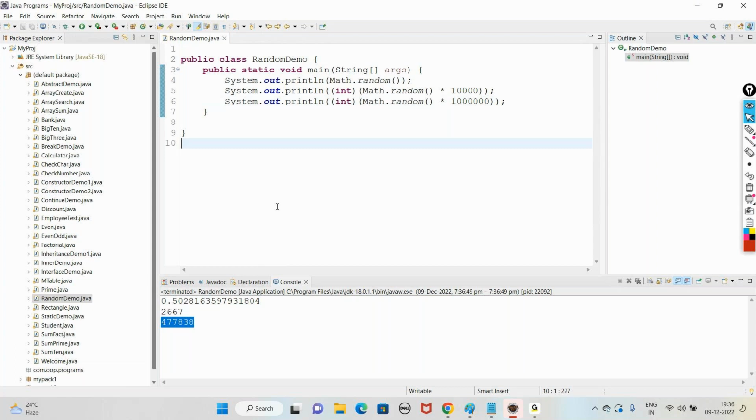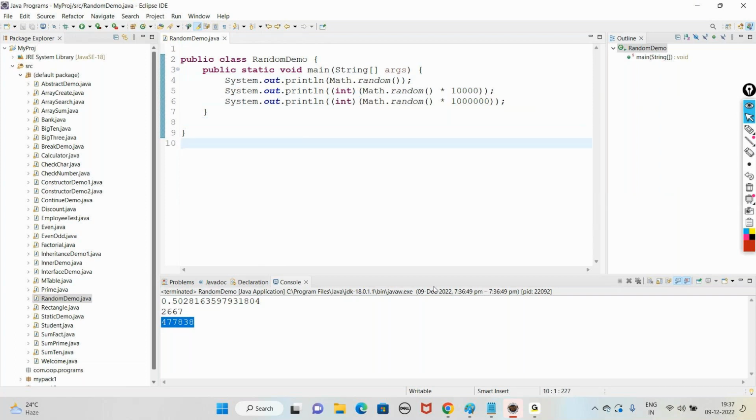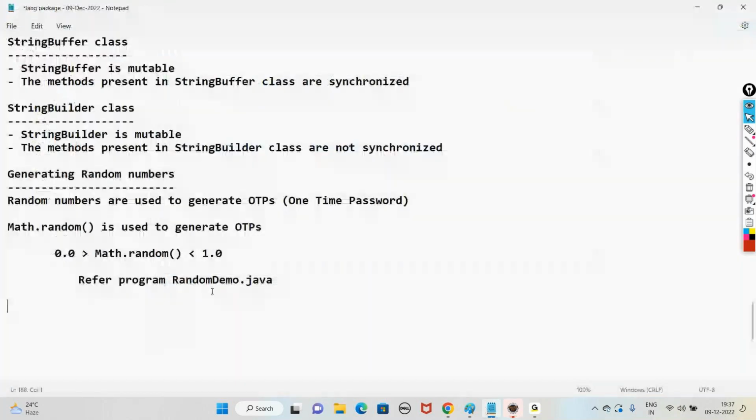One quick question. Why at the first one do we get the floating data type? We did not declare it. Here, the random method return type is double. Observe here, the random return type is double. Got it. So it's going to return a value greater than 0.0 and less than 1.0. So it's a floating type, it's a double type. Okay? Right.